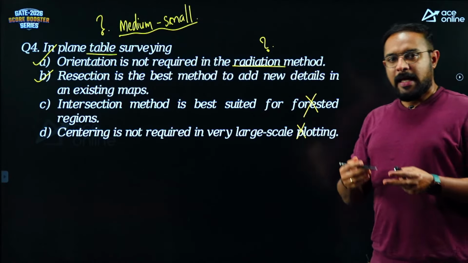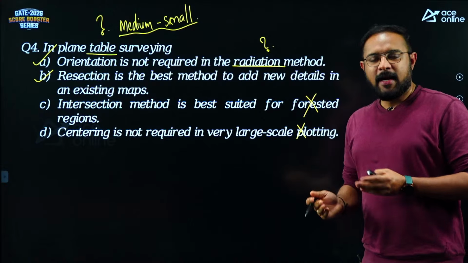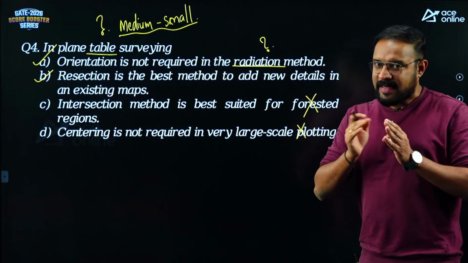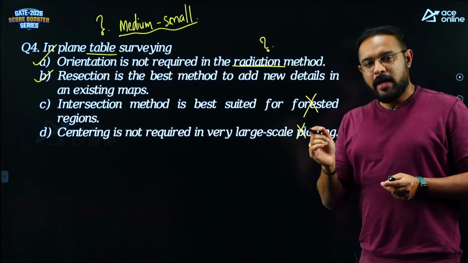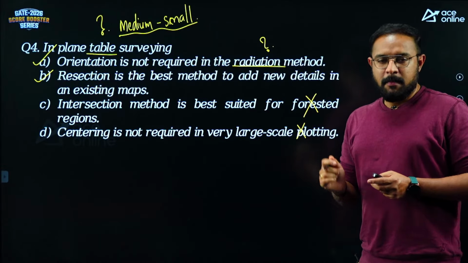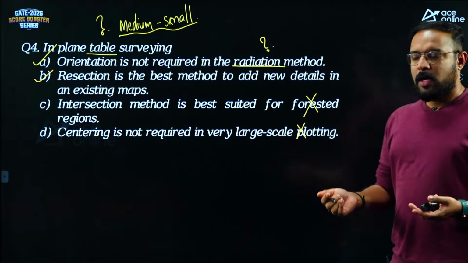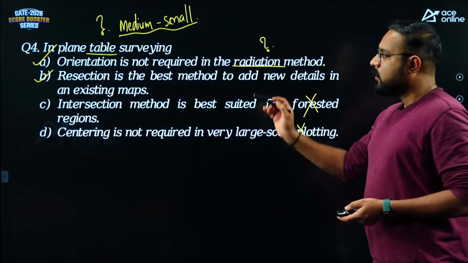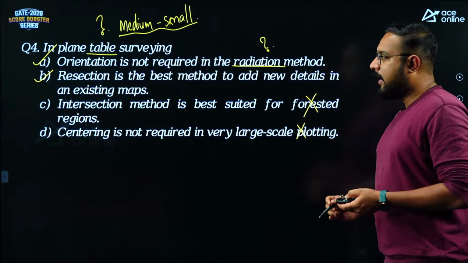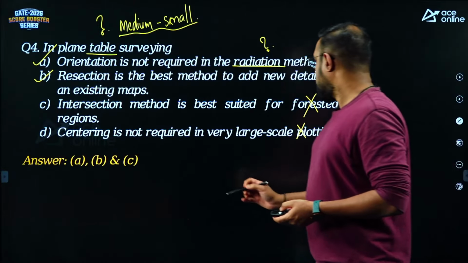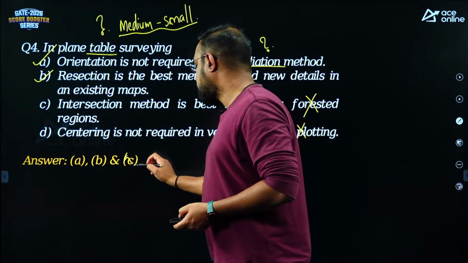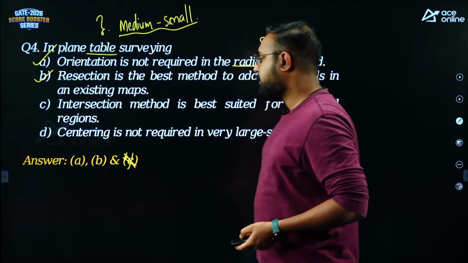Because in small scale plotting, the error due to inaccurate centering is negligible. But as the scale becomes larger, the effect of this inaccurate centering will be more, so it is not really suitable. So here the correct answers should be what? A and B. So this C is not there guys. A and B is the correct answer. Okay?